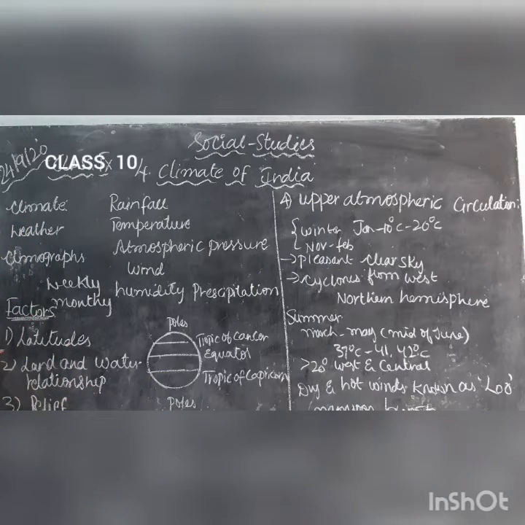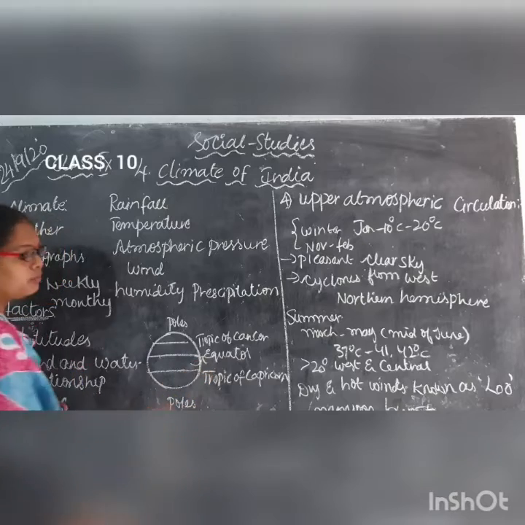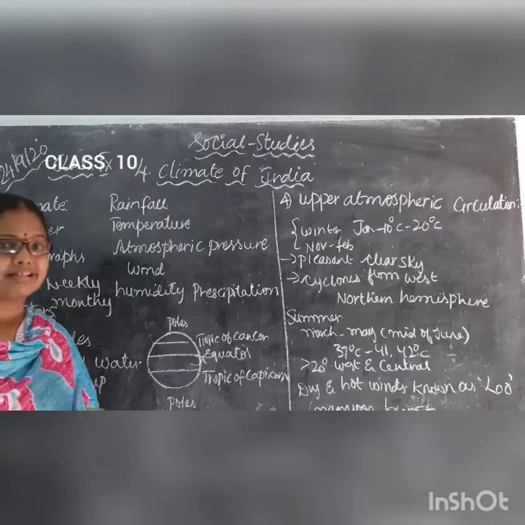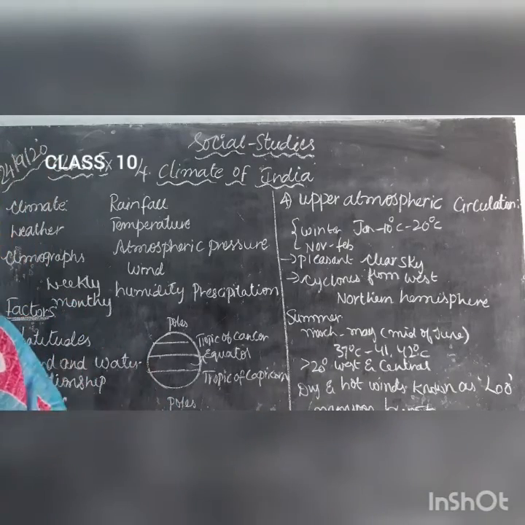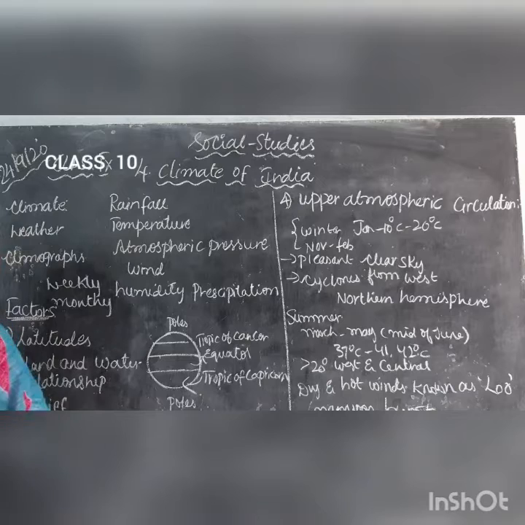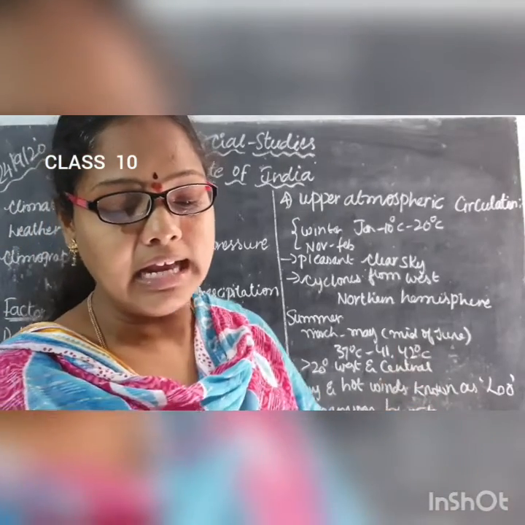Already you know, children, the places which are near the equator have hot climatic conditions. In the previous class also we discussed that the places near the equator are very hot when compared with the places near the poles. The places which are near the poles have very cool climatic conditions. Okay, this is about the latitudes.